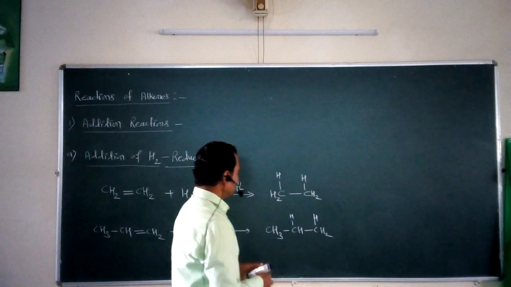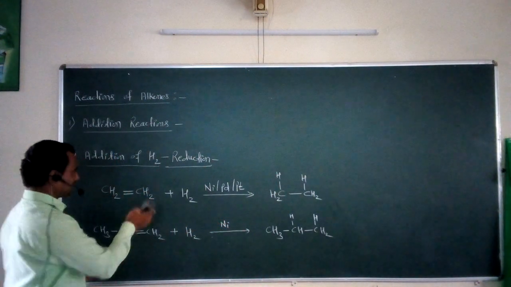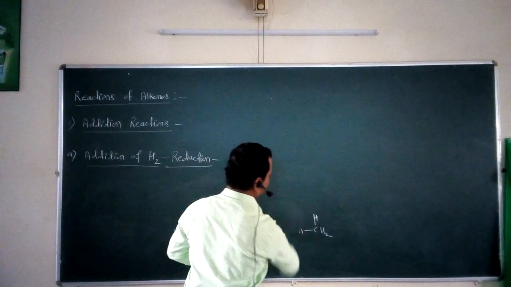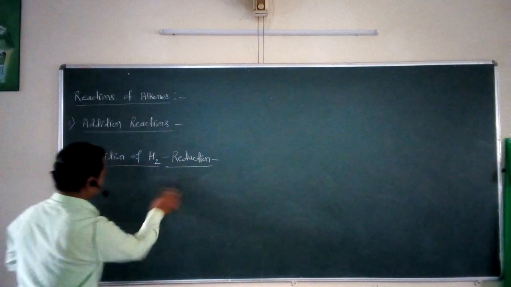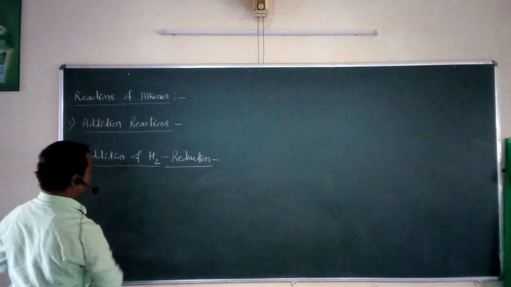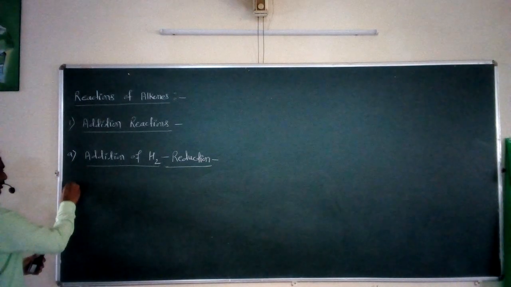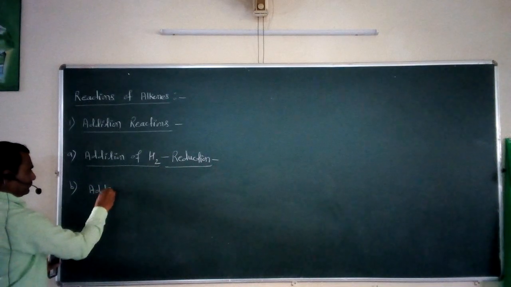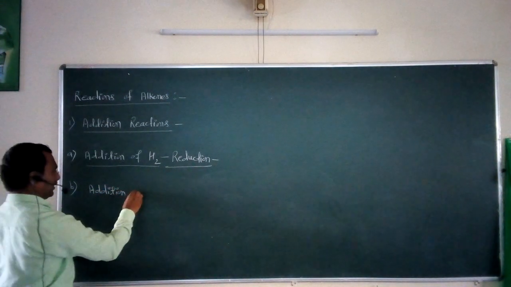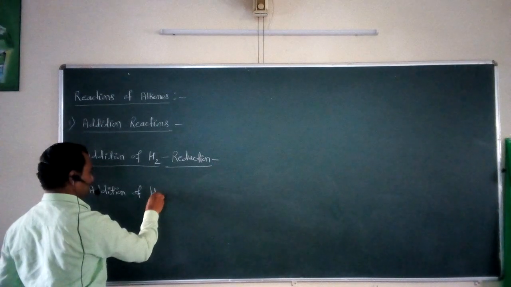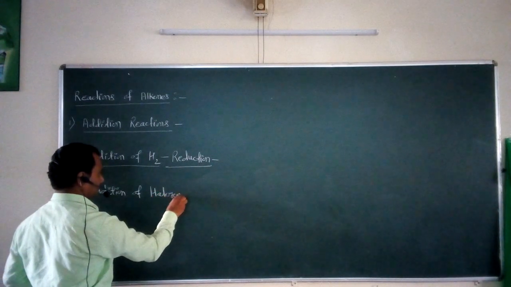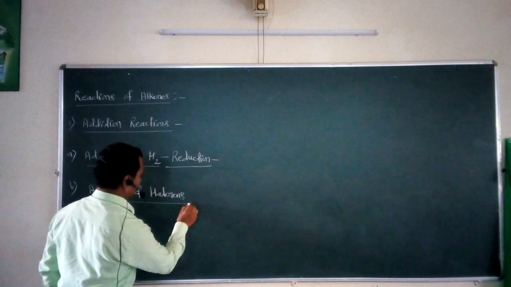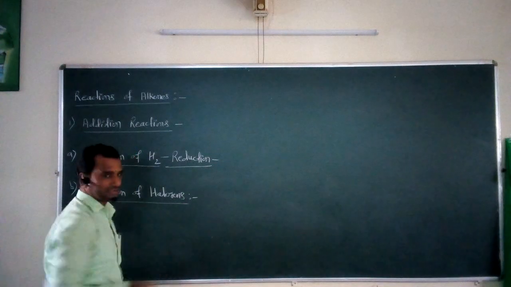Now the second reaction we have to take for this addition. The second type of reaction shown by these alkenes that we have to study here is the addition of halogens. This is the second important reaction given by these alkenes.